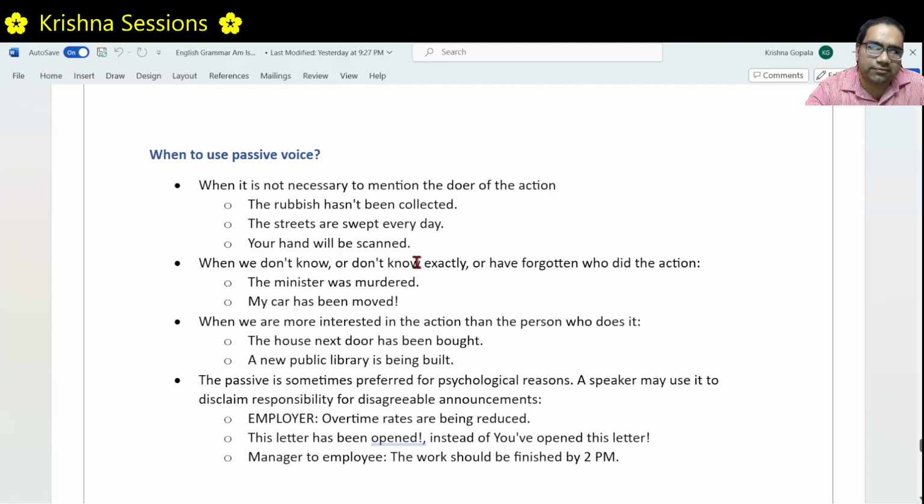Or in another case where we don't know the doer or we have forgotten who did the action. The minister was murdered. In this case, either we don't know who did the murder or we don't remember. My car has been moved. I don't know who has moved my car. Right. In this case, I use passive voice. What is more important for me is my car has been moved. Who moved it is not so important, but my car. This is more important. And I don't even know who moved my car. So I use passive voice here.